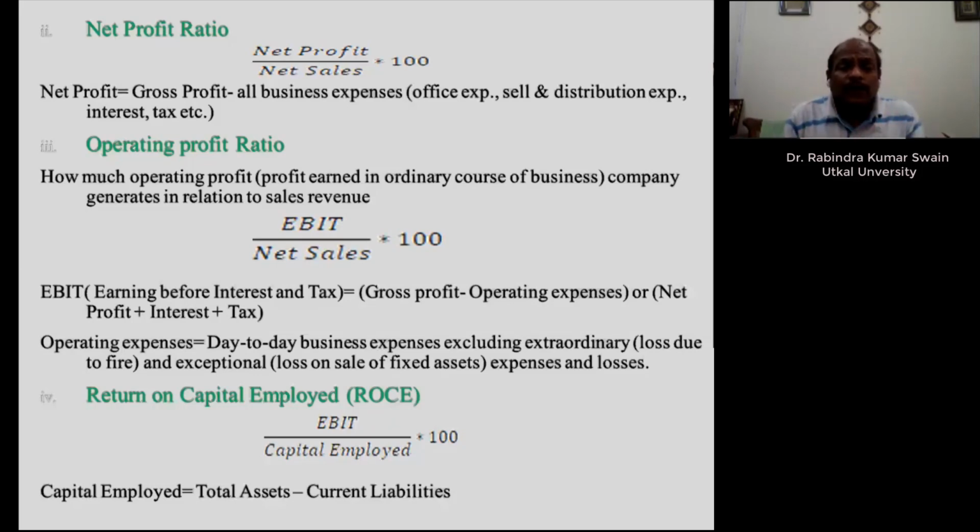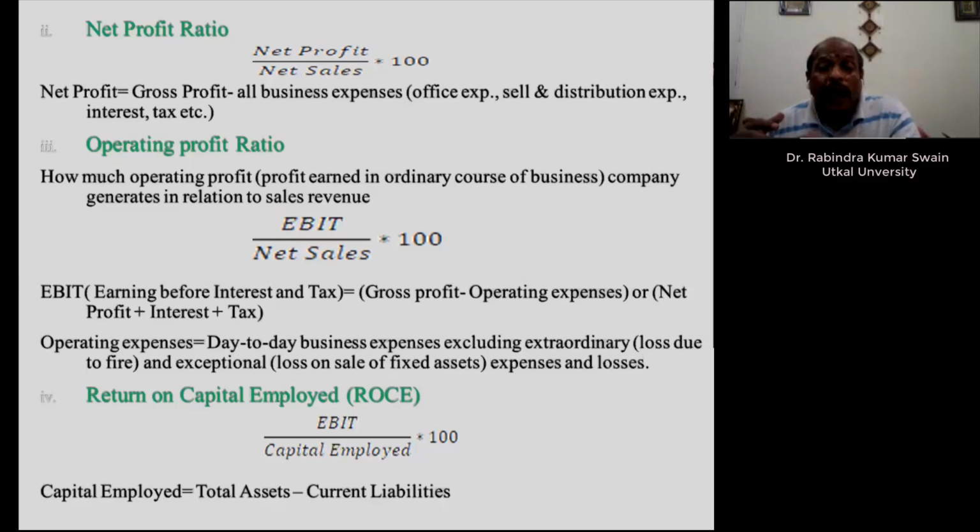This ratio tells you how efficiently your assets are being utilized in the business, because we are calculating capital employed. Capital employed in where? In your current assets as well as non-current assets. From current assets, we deduct current liabilities, so net working capital is there, then non-current assets plus net working capital.